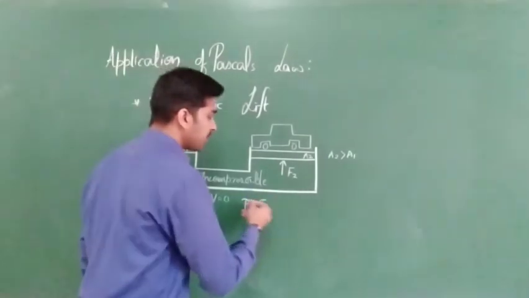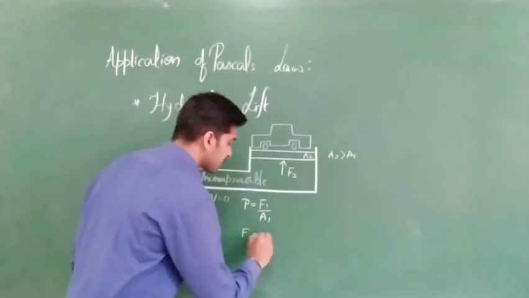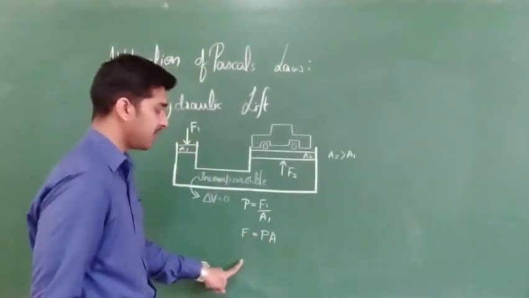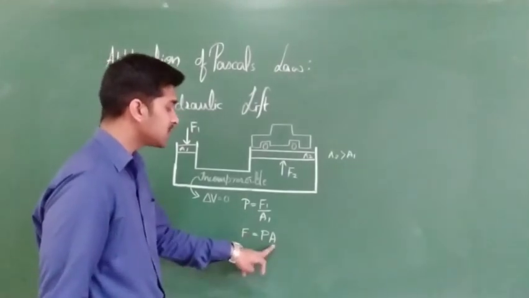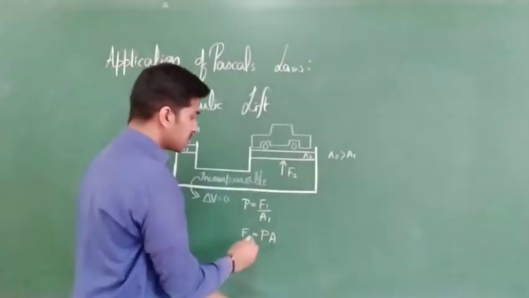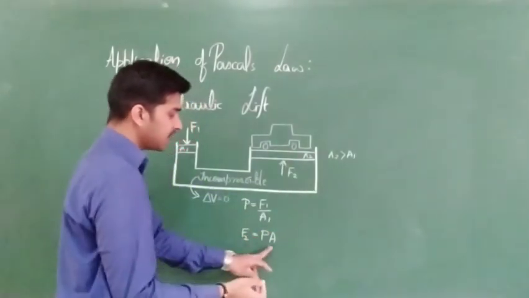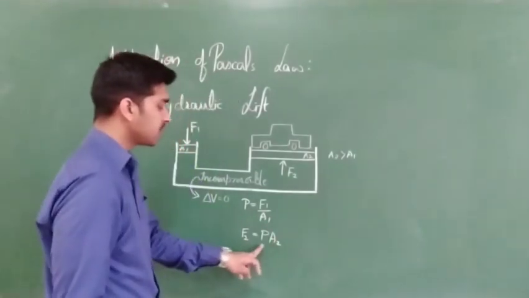But we know that P is equal to F by A. If I separate F, I will get P into A. That's why F is equal to P into A. So for this system I will call it F2 is equal to P into A2.